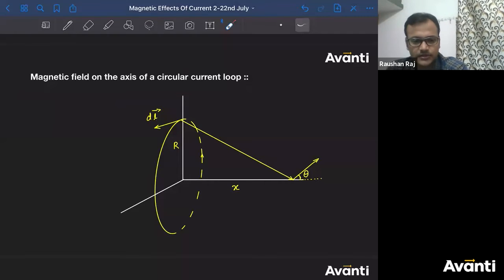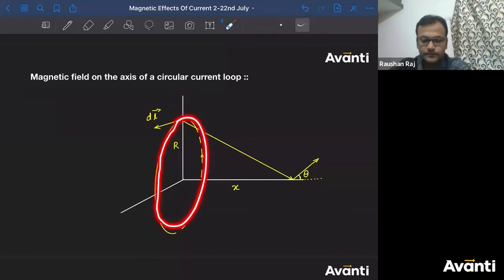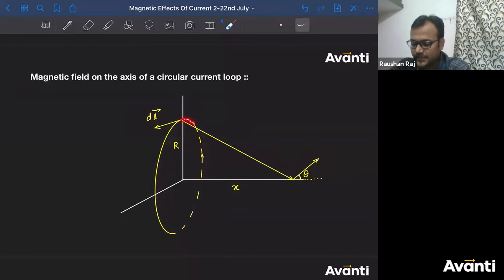तो क्या करेंगे बच्चा लोग? dB निकालेंगे छोटे से करंट कैरिंग एलिमेंट के कारण. Find out that नन्हा मुन्ना सा dl. मैंने माना let's say there is नन्हा मुन्ना element at the top point. अच्छा, are you getting this figure बच्चा? This is a circular loop. This is the side which is going into the plane, वो अंदर की ओर है.